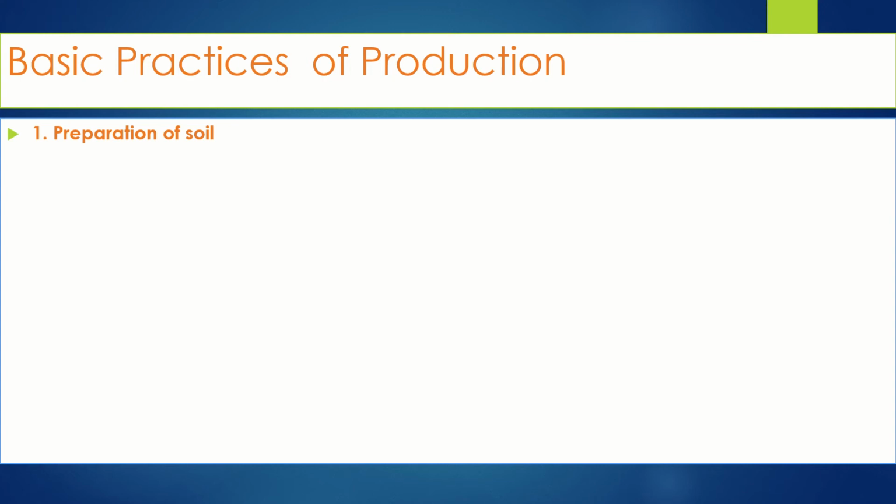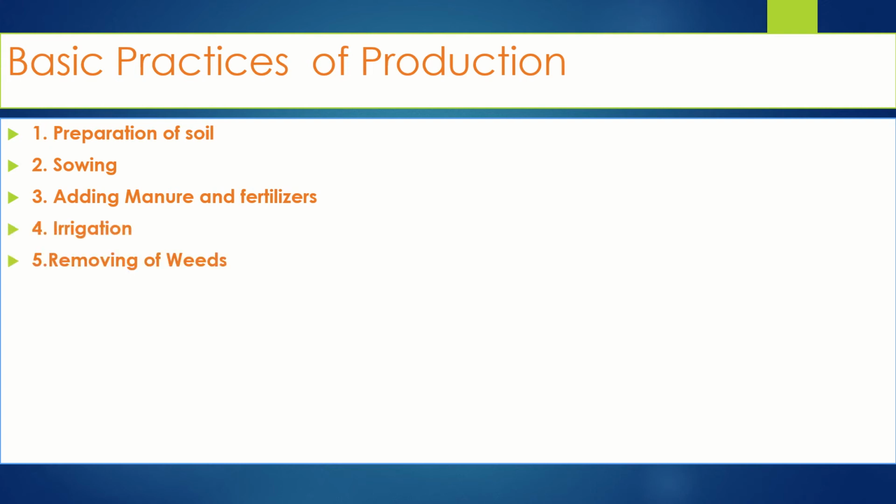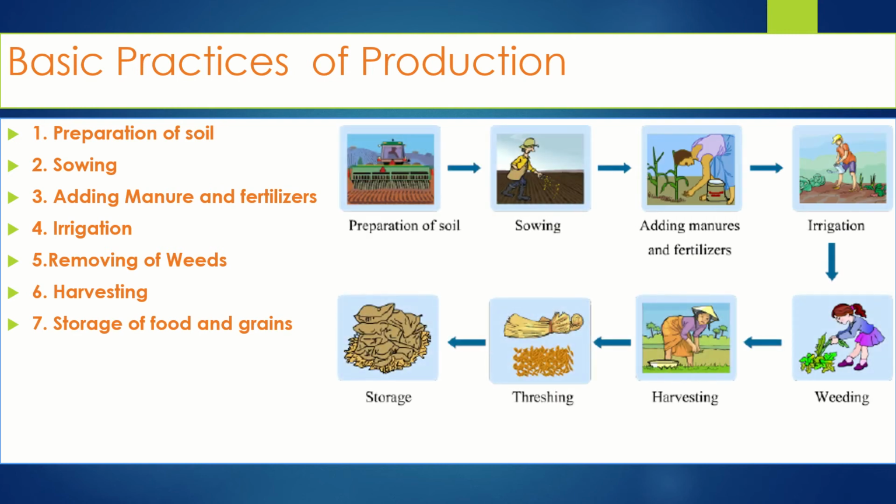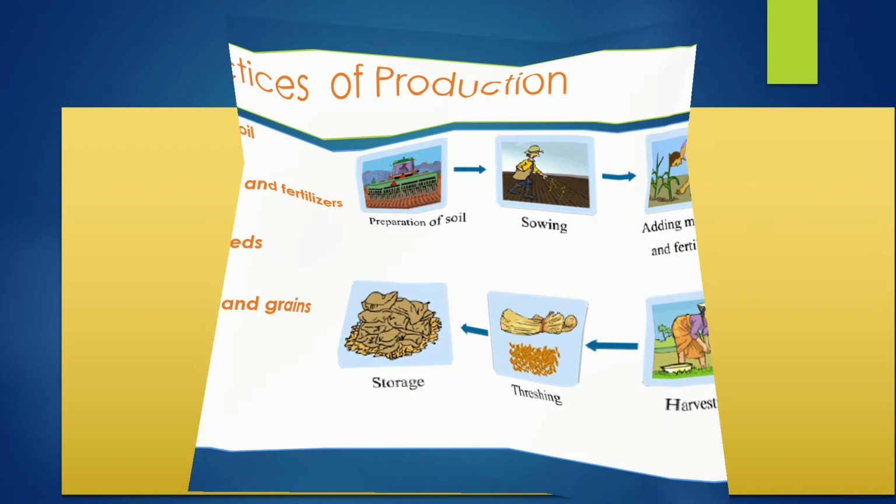Preparation of soil, sowing, adding manure and fertilizers, irrigation, removing of weeds, harvesting, storage of food and grains. Let us discuss all these steps one by one. The first step is preparation of soil.